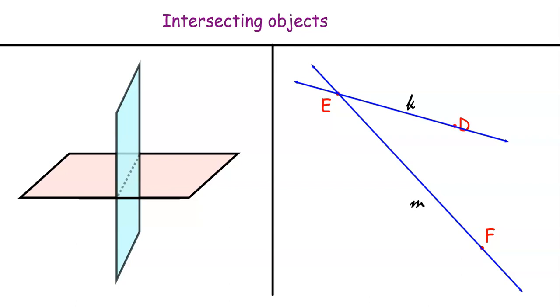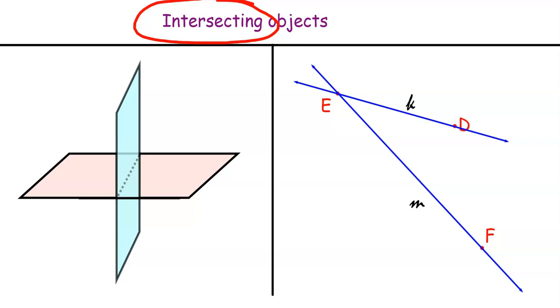And in the diagram on the right, line K and line M seem to come together at point E. And that is a property that we call intersecting. We're going to talk a lot about lines and planes that intersect, but this is the last of the truly building block ideas that we have. Everything else that we study is going to come from these objects.